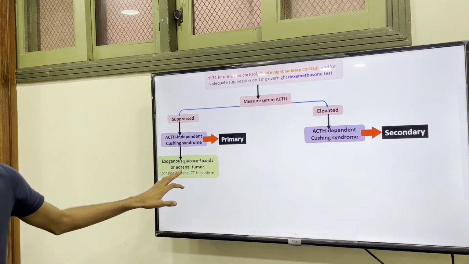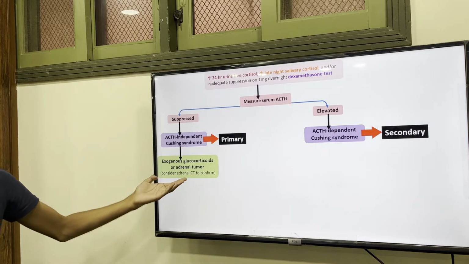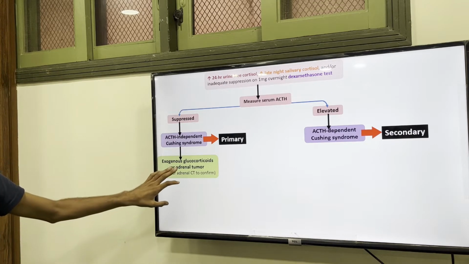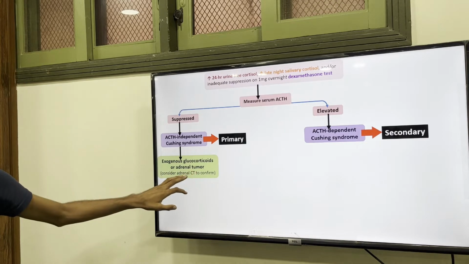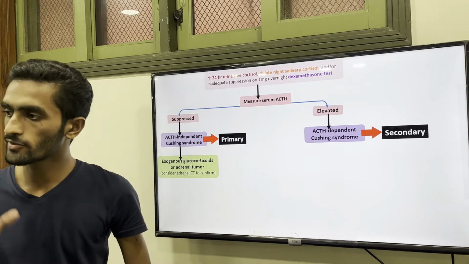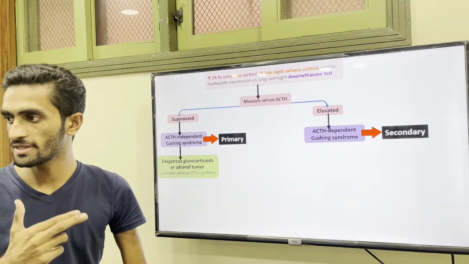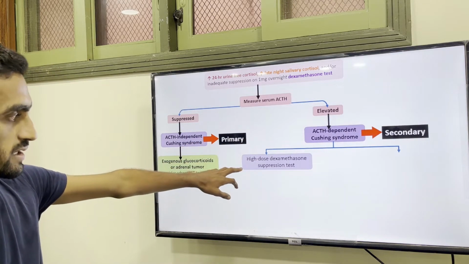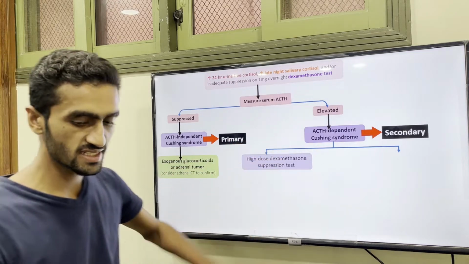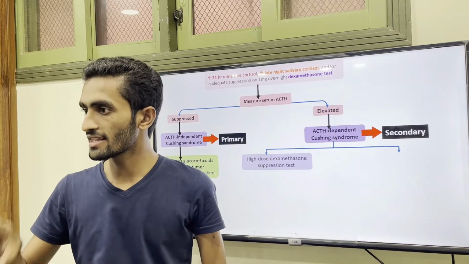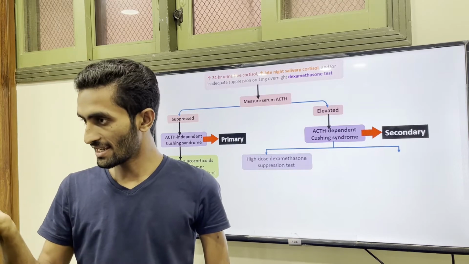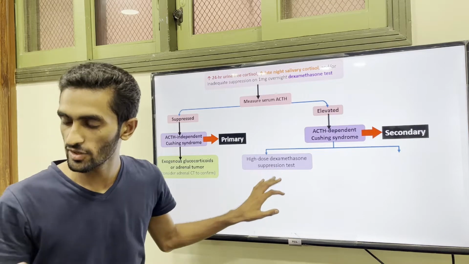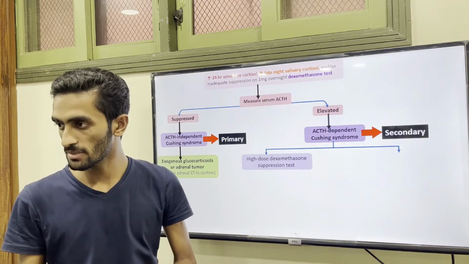Because it's primary, we can go to the CT scan of the adrenal gland, because the problem is the adrenal gland. So exogenous glucocorticoid or an adrenal tumor is the problem. We can take the CT scan of the adrenal, no need to go to the pituitary. The problem is primary. For the secondary, we then differentiate whether it's Cushing disease or ectopic, lung cancer type. For this we increase the dexamethasone dose.